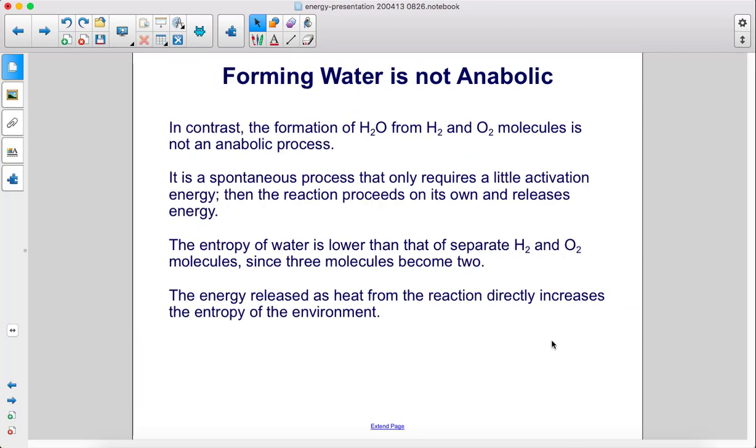In contrast, the formation of H2O from H2 and O2 molecules is not an anabolic process. It is a spontaneous process that only requires a little activation energy. Then the reaction proceeds on its own and releases energy. The entropy of water is lower than that of separate H2 and O2 molecules, since 3 molecules become 2. The energy released as heat from the reaction directly increases the entropy of the environment.